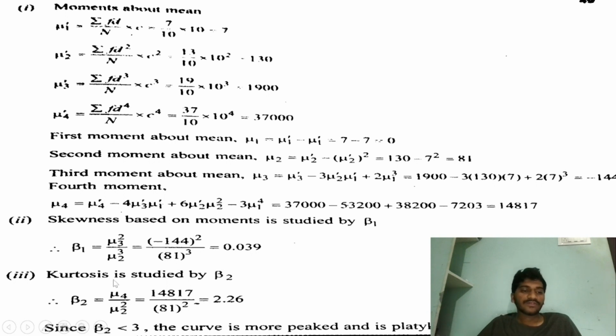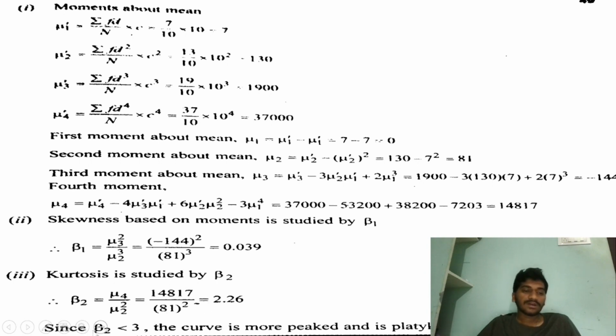And the third one, we have to find the kurtosis. Kurtosis is stated by beta 2, where beta 2 equals nu4 by nu2 square, where nu4 will be 14,817 and nu2 value will be 81. So 14,817 by 81 whole square equals 2.26.